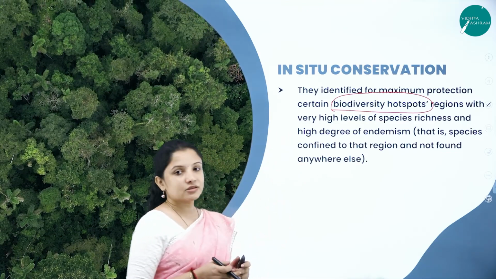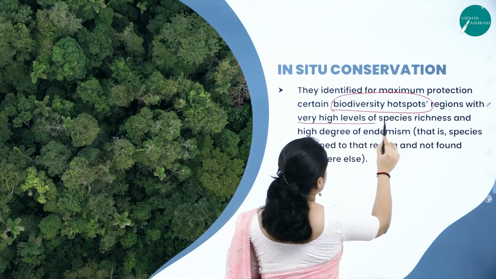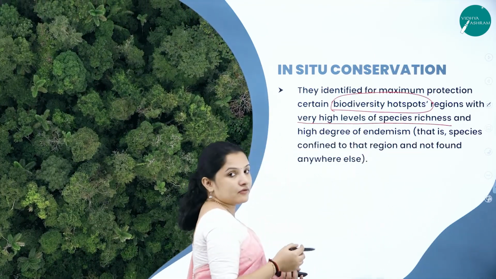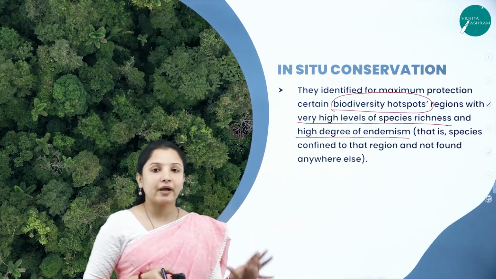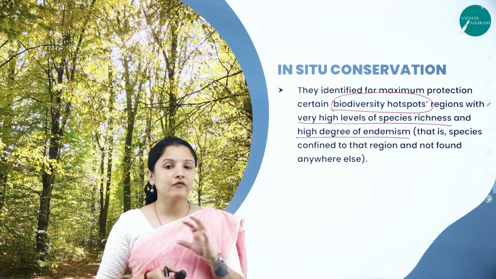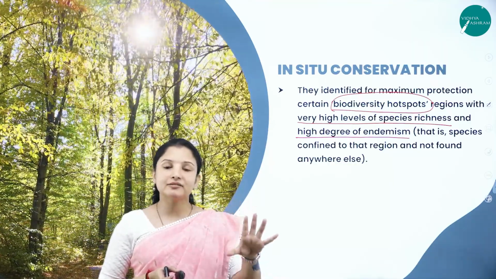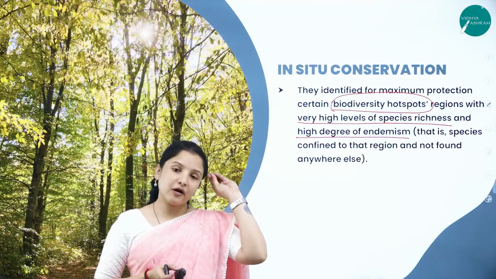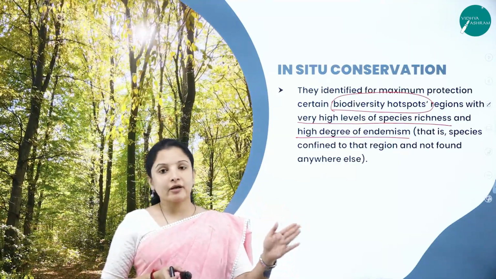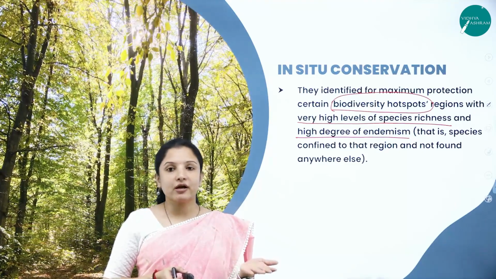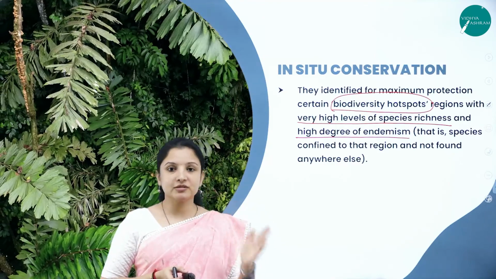So the biodiversity hotspots are usually selected with regions with very high levels of species richness and where there is a high degree of endemism. Endemism means it is meant for only a particular area. Nowhere else in the world you can find that particular species. Say, for example, there is a reptile species which can be found only in the Western Ghats. You cannot bring it out of the Western Ghats and you cannot protect it in other environmental conditions. At that time, you will have to preserve it there itself.